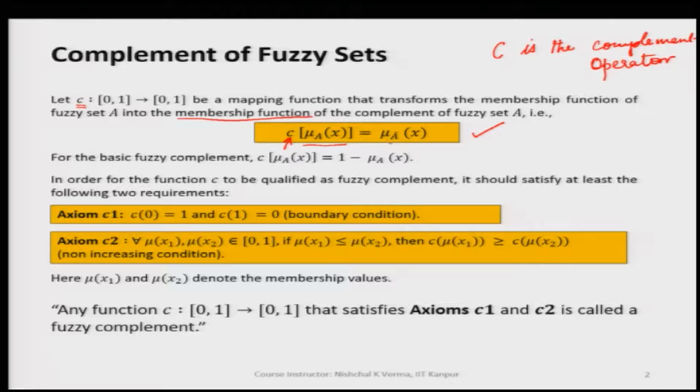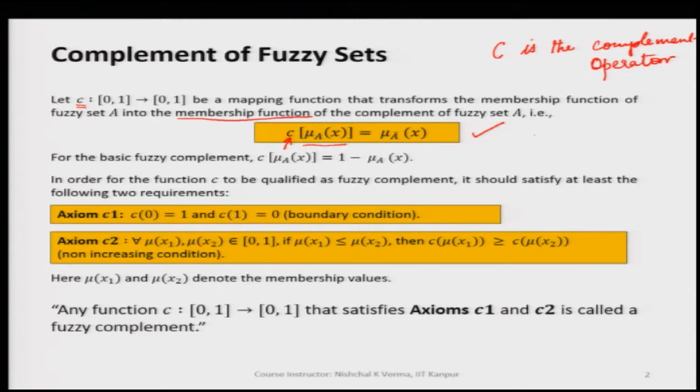This means that this is going to give us the membership value corresponding to the complement of fuzzy set, and this complement of fuzzy set is denoted as A bar.